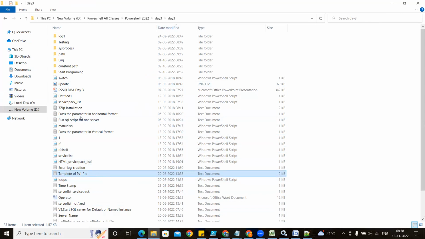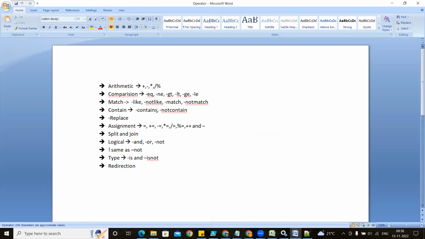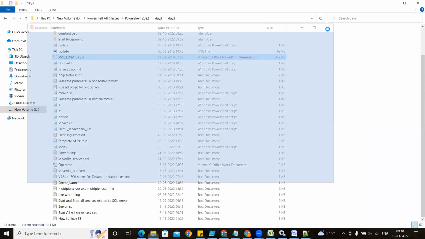So guys, please log in again for this. Still here, I hope that you don't have any doubt, right? I'm going to explain now the operators which are available in PowerShell. This is also a very, very simple thing, not that complex, so don't become confused here. And I will open my PPT for explaining.